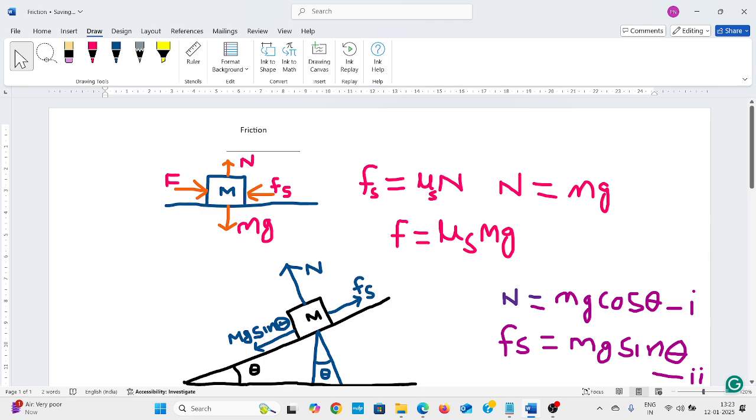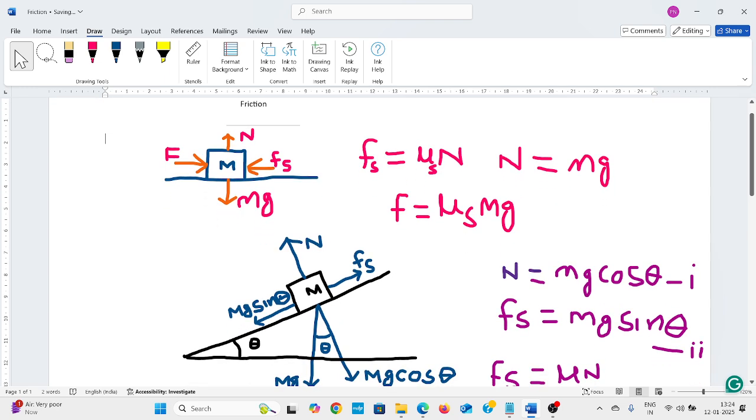Normal reaction is equivalent to the weight of the body, mass into gravity. Normal reaction is mg, and frictional force is equivalent to the coefficient of friction times the weight of the body. That means mu mg is the frictional force. The body is in stationary position, that is why it is called static frictional force.